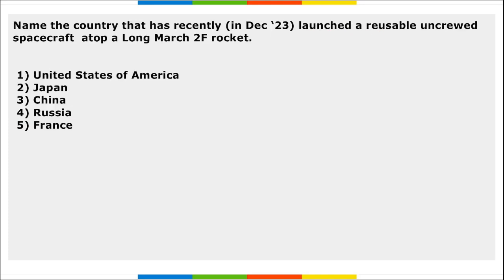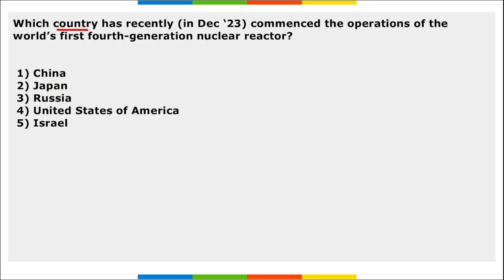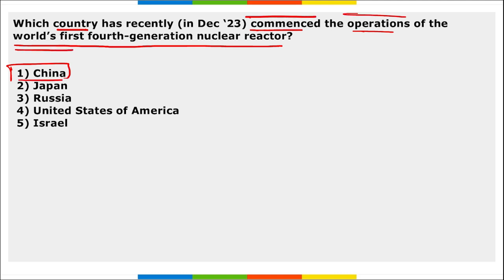Right? Next, name the country that has recently launched a reusable uncrewed spacecraft atop a Long March 2F rocket. It is China. Right? China launched a reusable uncrewed spacecraft using the Long March 2F rocket. Next, which country has recently commenced the operations of the world's first fourth generation nuclear reactor? It is China, right? China recently commenced the operations of the world's first fourth generation nuclear reactor. Correct? Take a note of this.